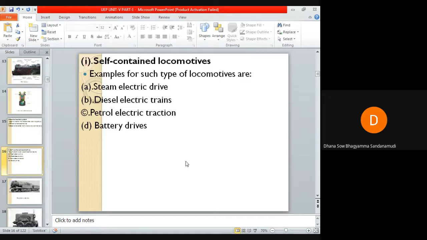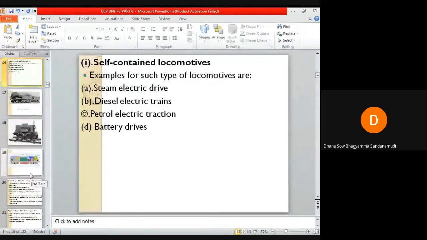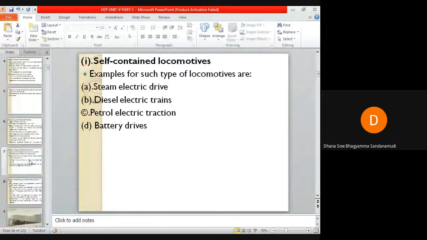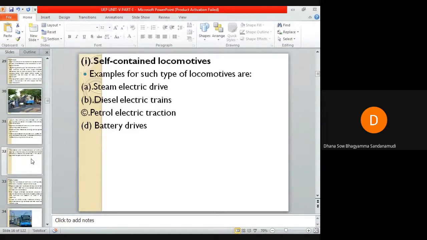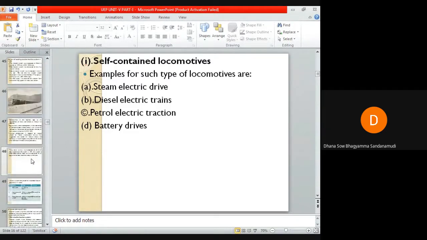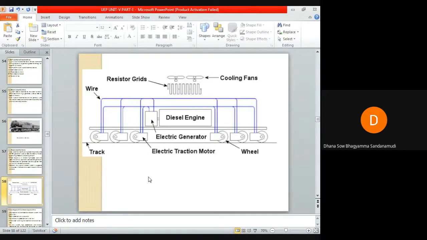Few locomotives employ a diesel engine coupled to a DC generator used to feed the electric motor, producing necessary propelling torque.